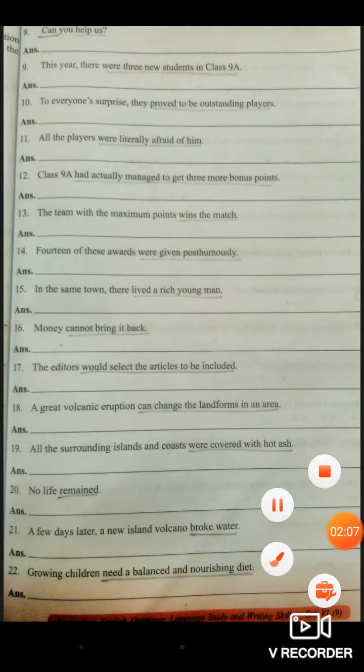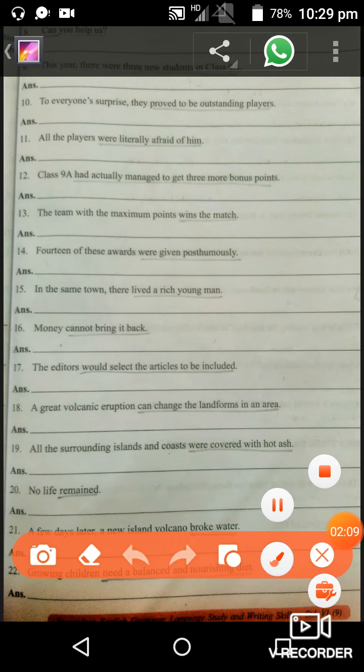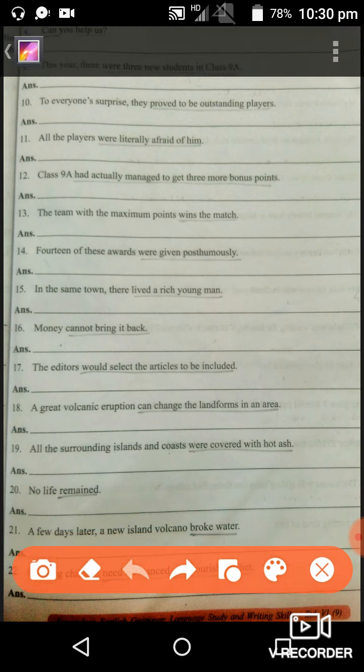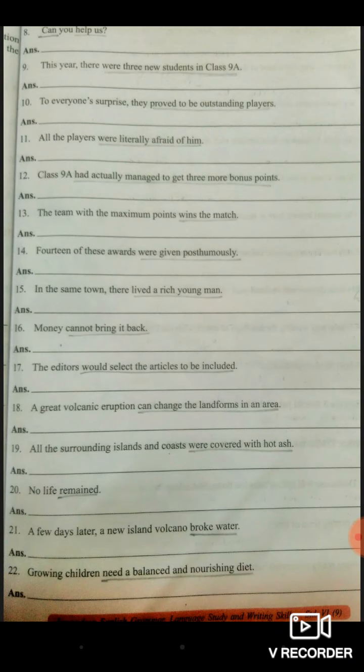See above. Here above, look students. Just 1 minute. See number 8, right? Can you help us? So now this is the interesting sentence, students. See, can is a verb and you is a subject. So can help us is a predicate and you is your what? Subject. Here students, if you are underlining particular words, you may write below.